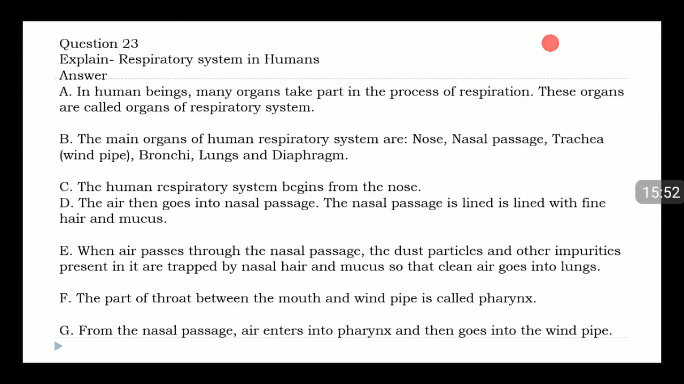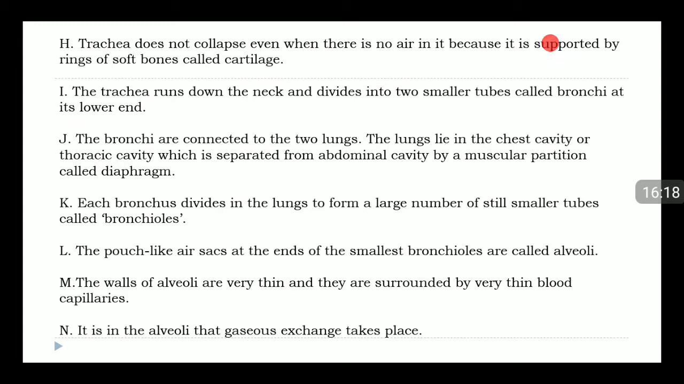E. When air passes through the nasal passage, the dust particles and other impurities present in it are trapped by nasal hair and mucus so that clean air goes into the lungs. F. The part of the throat between the mouth and windpipe is called pharynx. G. From the nasal passage, air enters into the pharynx and then goes into the windpipe. H. Trachea does not collapse even when there is no air in it because it is supported by rings of soft bones called cartilage.